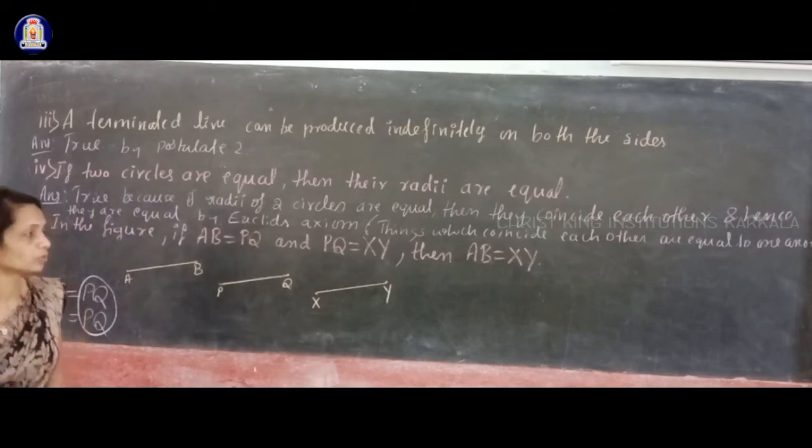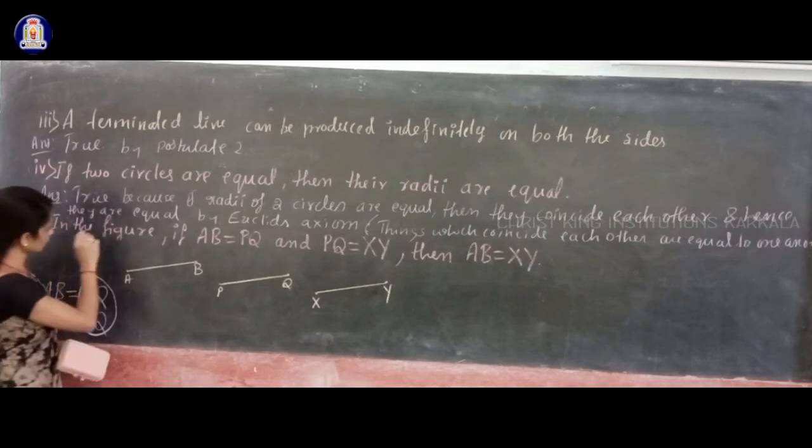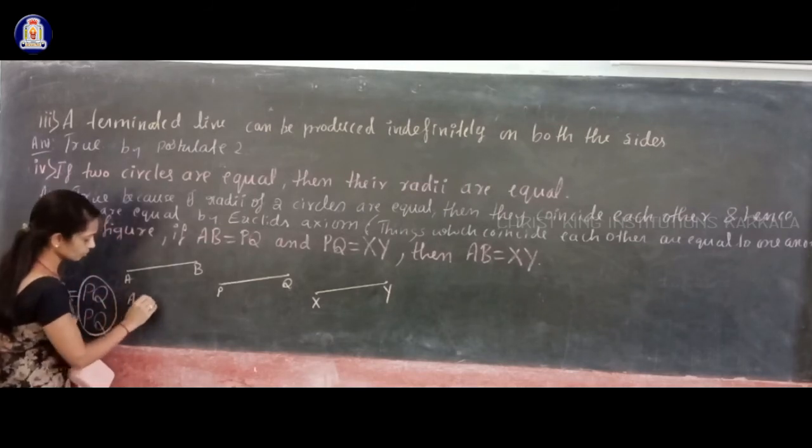Actually we used it like this many times. So that is by using Euclid's axiom. So this statement is true.